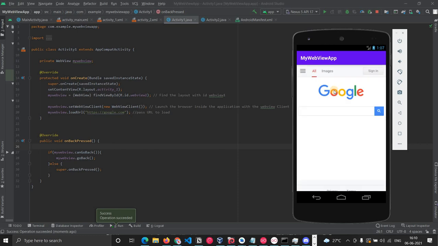Yeah, as you can see, this google.com is loaded. So this is basically inside a web view.